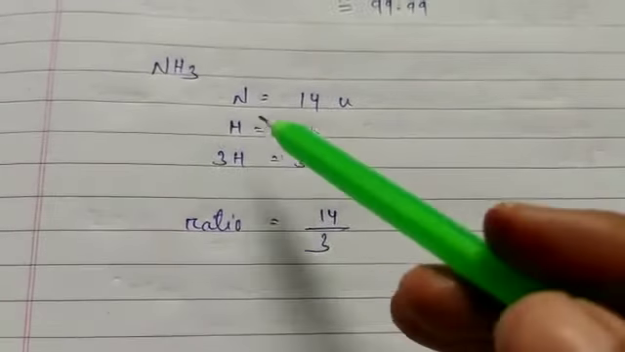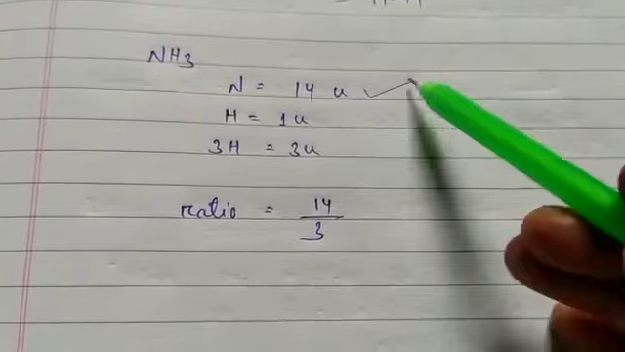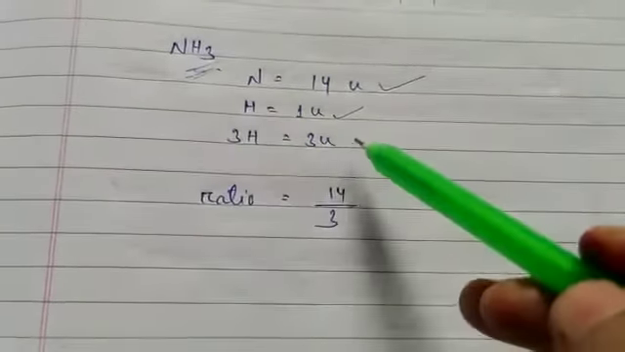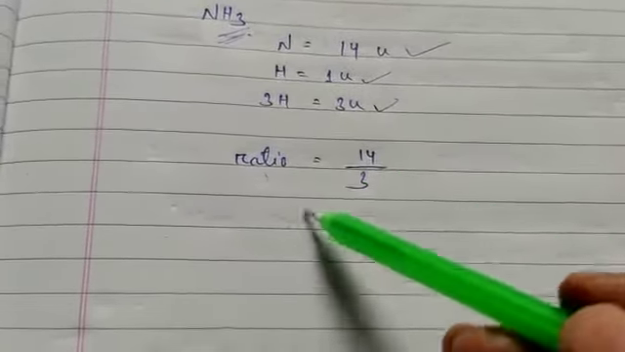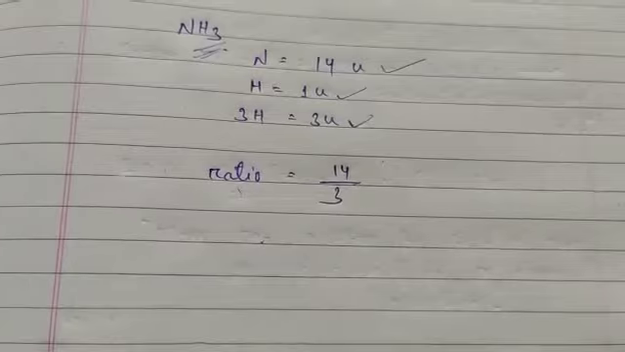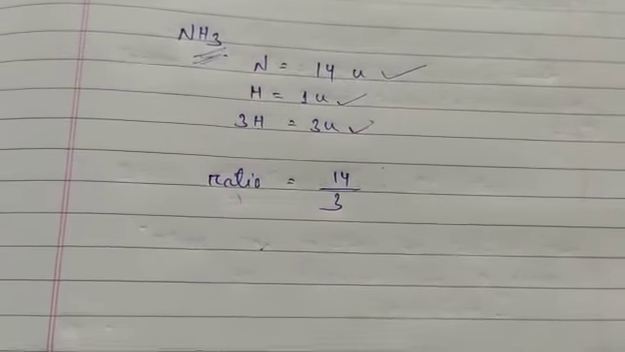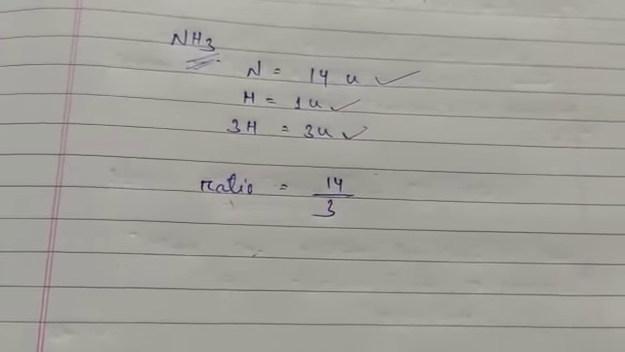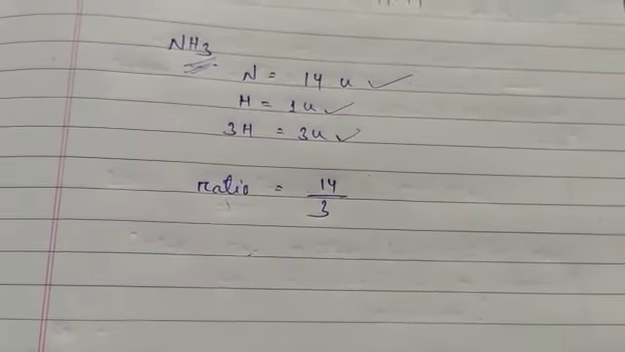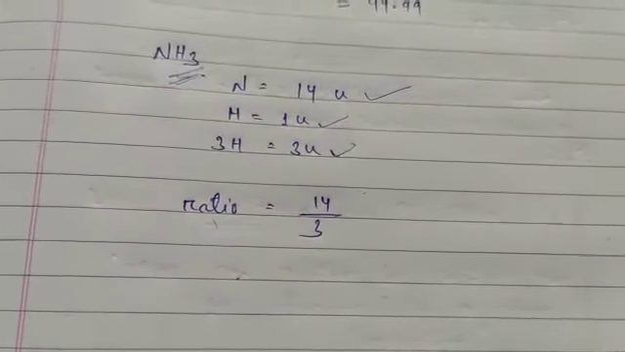For ammonia, the mass of nitrogen is 14 units and the mass of hydrogen is 1 unit. Since 3 hydrogen atoms are used, the mass is 3 units. So the ratio we find is 14:3. So by mass, nitrogen and hydrogen in ammonia are always present in the ratio 14:3, whatever the method or the source from which the ammonia is obtained.